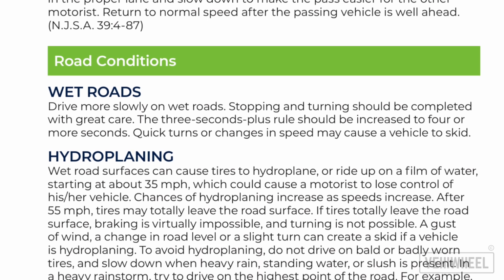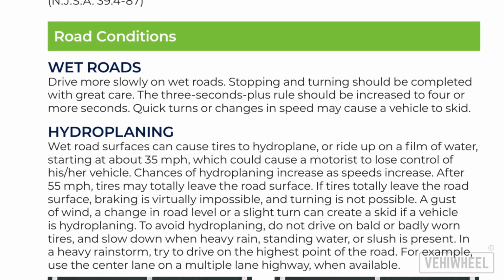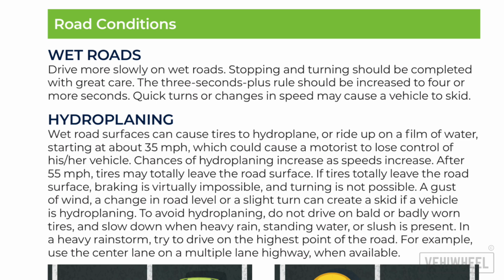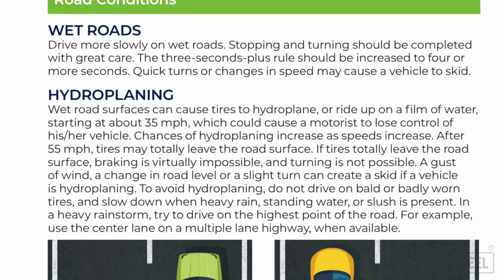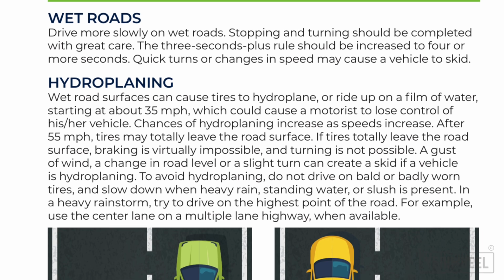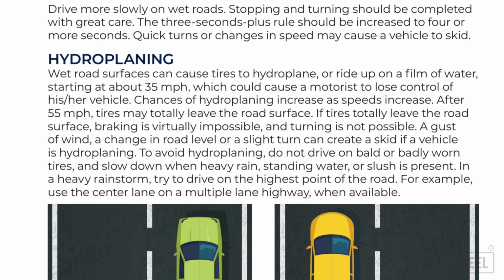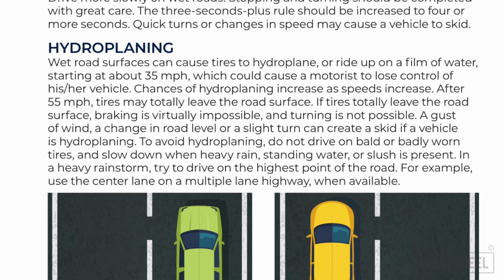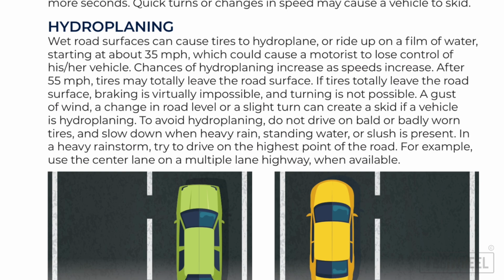Hydroplaning. Wet road surfaces can cause tires to hydroplane or ride up on a film of water starting at about 30 miles per hour, which could cause a motorist to lose control of his/her vehicle. Chances of hydroplaning increase as speeds increase. After 55 miles per hour, tires may totally leave the road surface. If tires totally leave the road surface, braking is virtually impossible and turning is not possible.